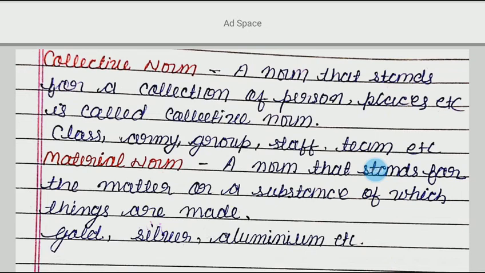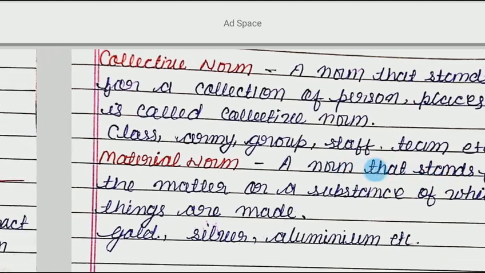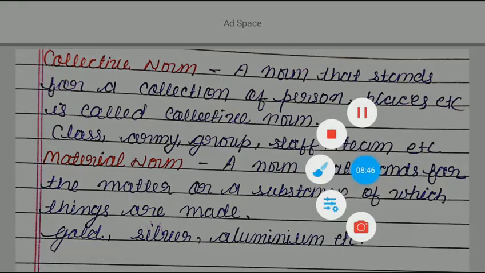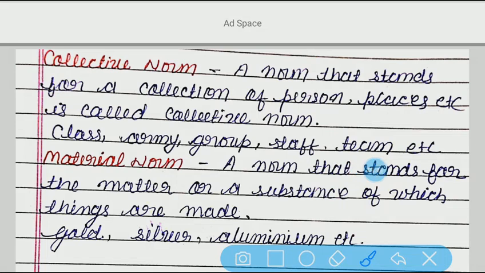Now collective noun. A noun that stands for a collection of persons, places, etc. is called a collective noun. For example, class. What is class? It is the collection of the students. Army, you know very well. Group.